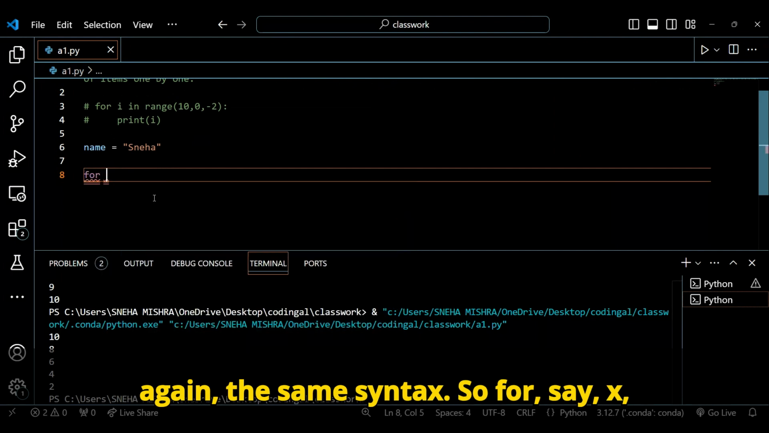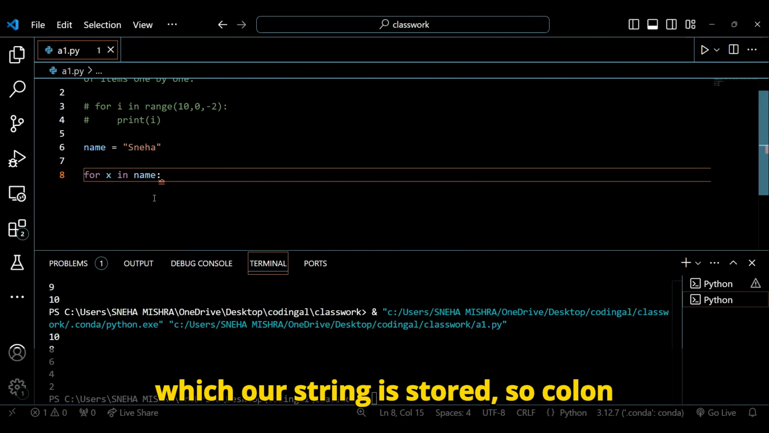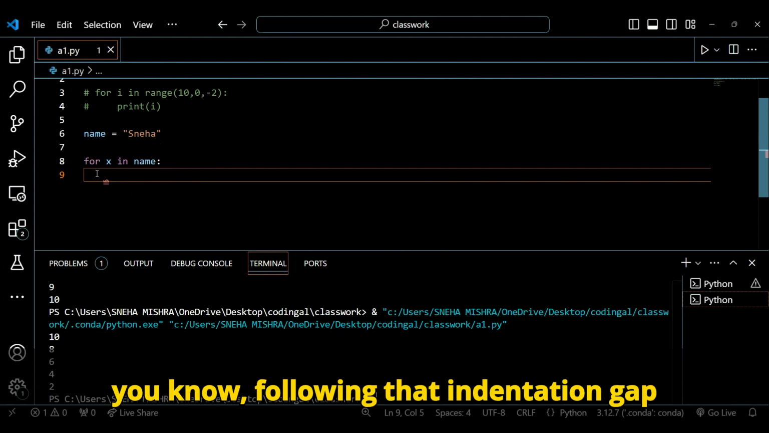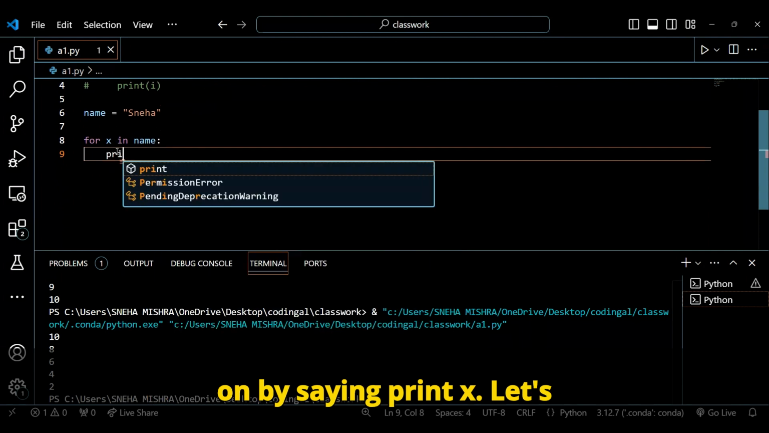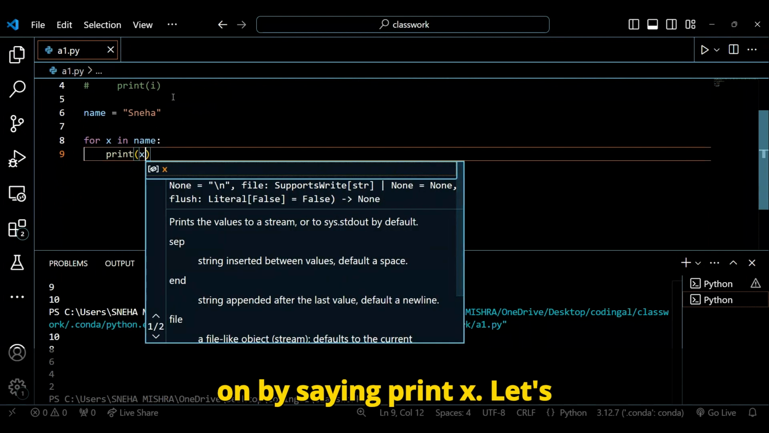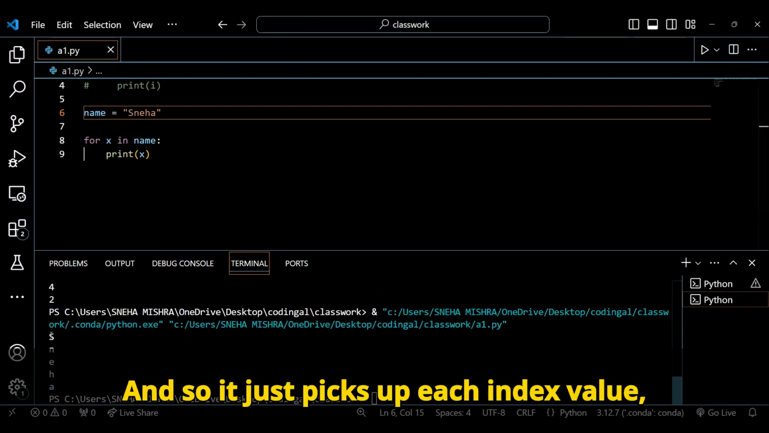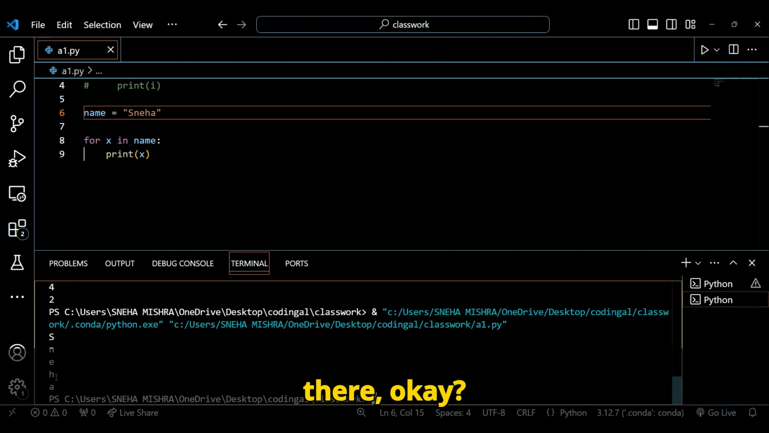So again, the same syntax. So for x, this time in the variable in which our string is stored, colon, enter. We have to make sure that we are following that indentation gap throughout, right? So here we go on by saying print x. Let's run this and see. And so it just picks up each index value, each letter, and then it prints them there.